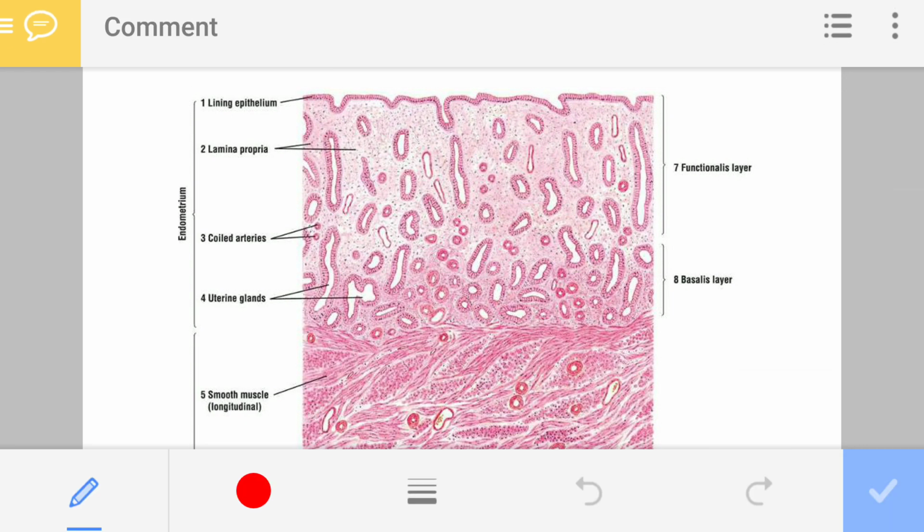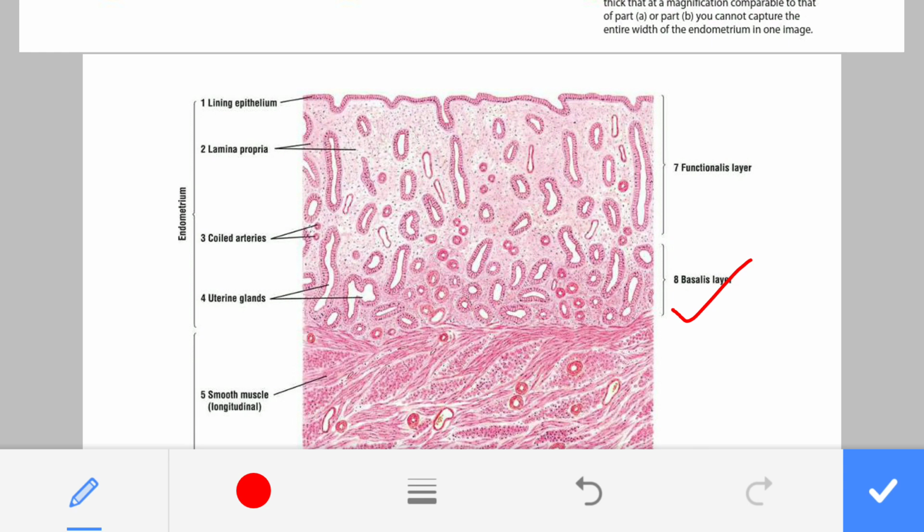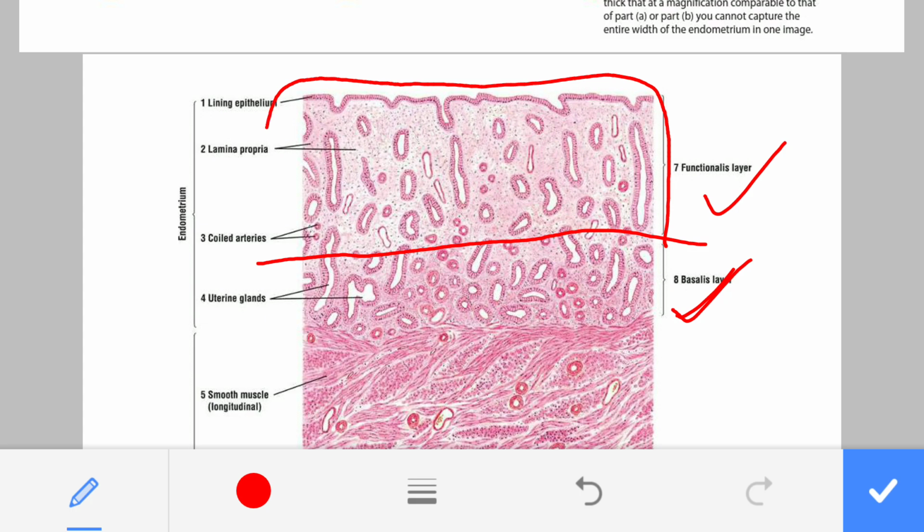Okay, so this is the basalis layer, and above this basalis layer, the functional layer is there. During menses, this layer is removed. This entire portion is removed. Now, what is removed? Which structures, which tissues are removed?